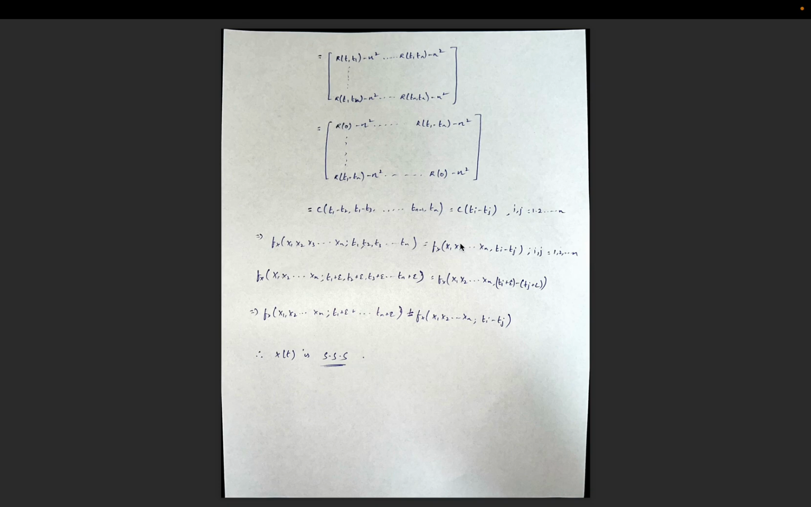Now let's consider a time shift of small epsilon for all t. We write the same thing, except here it will be t1 plus epsilon, t2 plus epsilon, t3 plus epsilon, and so on, and the right-hand term will be ti plus epsilon minus tj plus epsilon. However, we can see the epsilon will be cancelled and we get the same expression as before. From here we can say f_x of x1, x2, and so on xn, at t1 plus epsilon, t2 plus epsilon, and so on tn plus epsilon, is basically the same as without the time shift. Therefore, we can say x of t is a strict sense stationary process. Thank you.